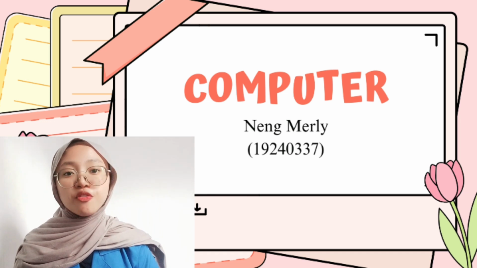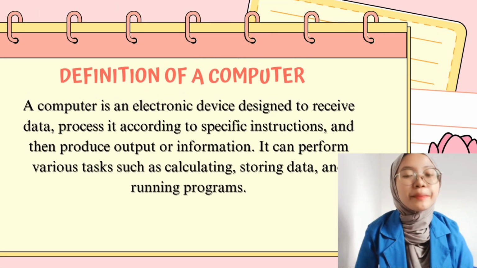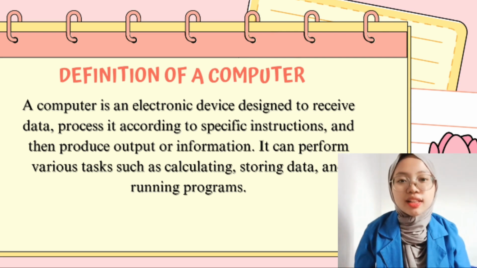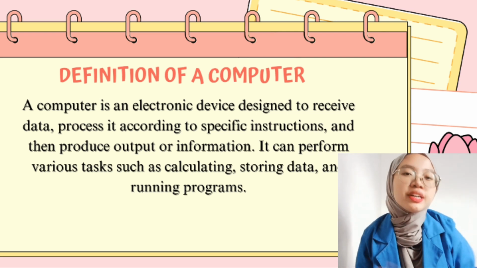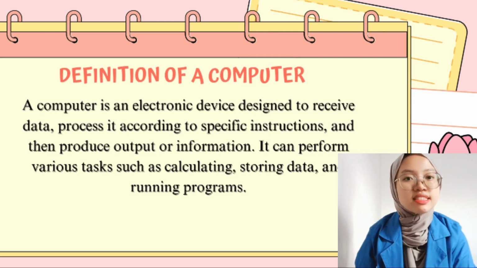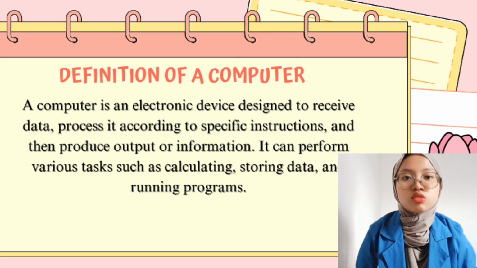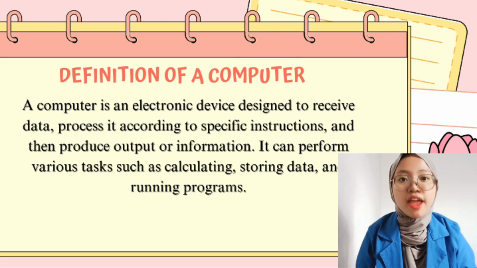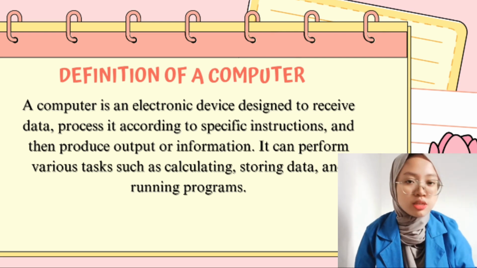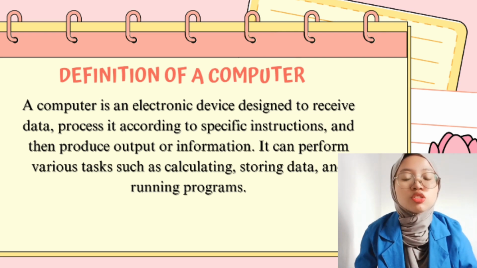Here I will deliver material about computers. Definition of a computer. A computer is an electronic device designed to receive data, process it according to specific instructions, and then produce output or information. A computer can perform various tasks such as computing, storing data, and running programs.